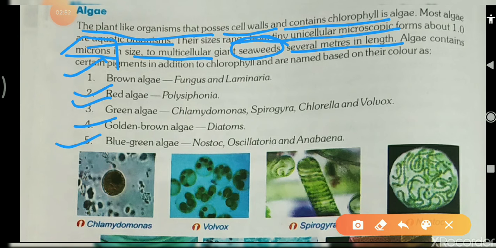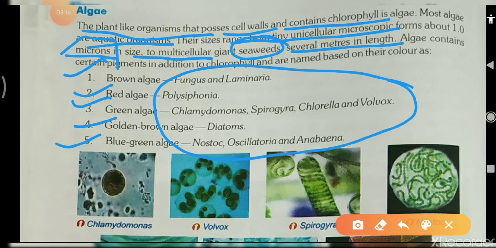Red algae is polysiphonia. Green algae are chlamydomonas, spirogyra, chlorella and volvox. Golden brown algae are diatoms. Blue green algae are nostoc, oscillatoria and anabaena. Students, these all are algae. On the basis of the pigments, they are differentiated into brown, red, green, golden and blue green algae.